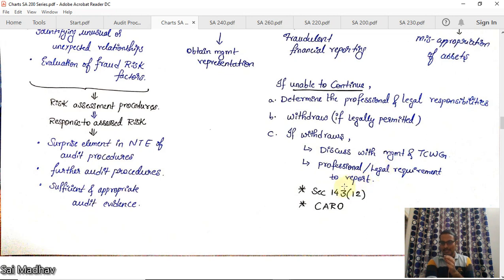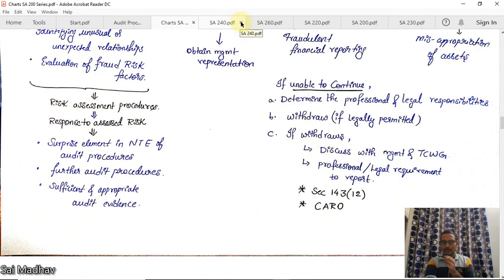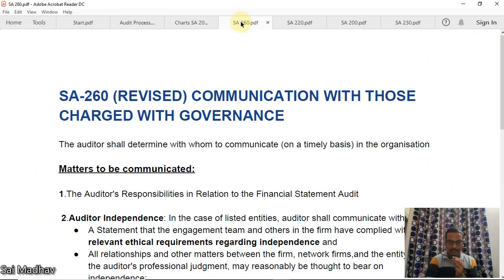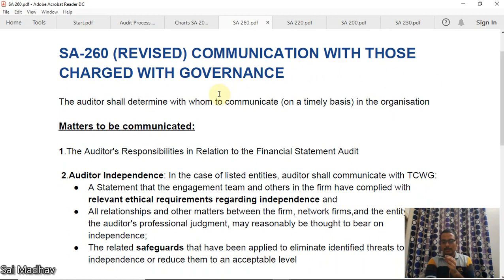Okay, as I said earlier, Section 143 subsection 12 and CARO are the main important points here. Remember to write them whenever you see a question on SA 240. Okay, now the next standard is SA 260. This is a very small standard. Communication with TCWG.